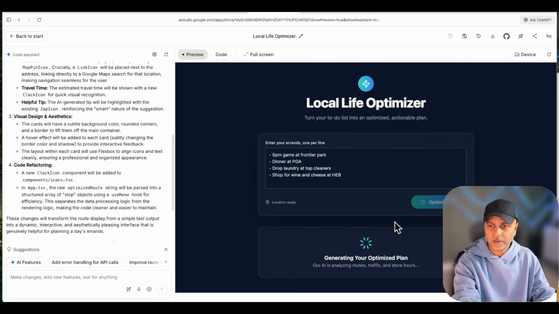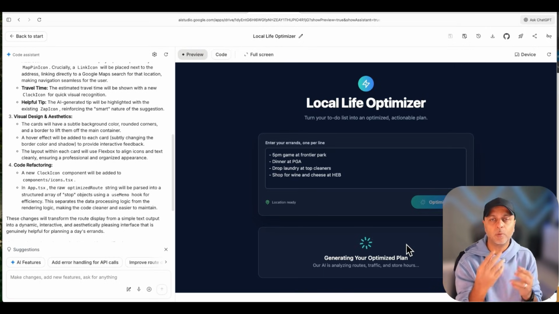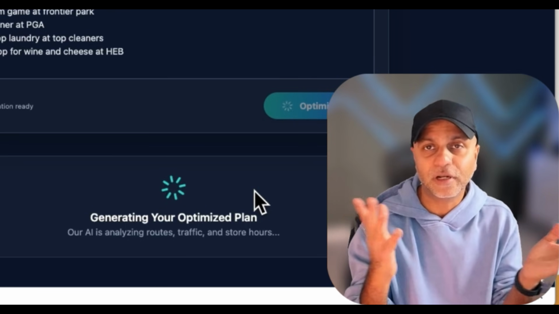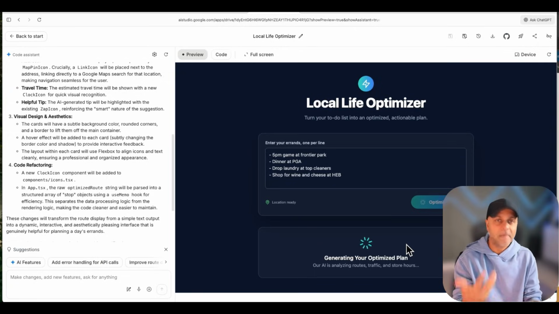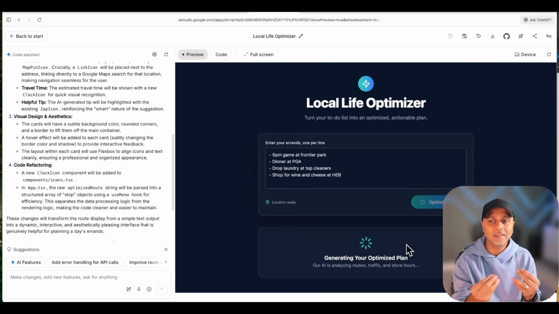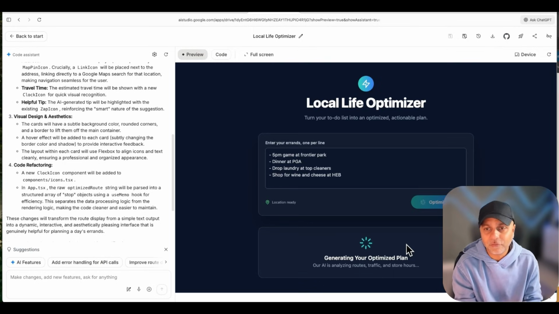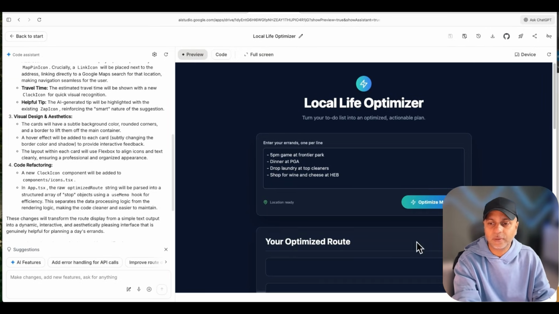So we'll give it a few seconds, wait for it to optimize my plan. At this point, I'm guessing it's looking at all of these locations, trying to figure out where I am in comparison to these locations, trying to use Gemini to then optimize that once it's figured out the location address, the open and close hours, and all of that is happening in the blink of an eye. Well, more than a blink of an eye, but still, this is something we do manually today. And now you can create these tiny little widgets that optimize your own life and even share it with your family and friends and help them optimize their life. And speaking of optimization, my optimized route is ready.